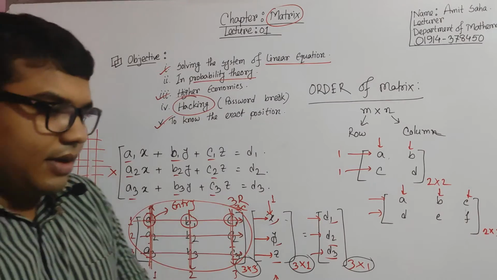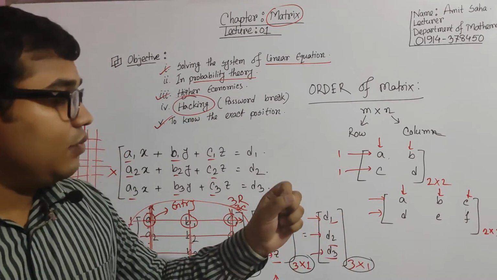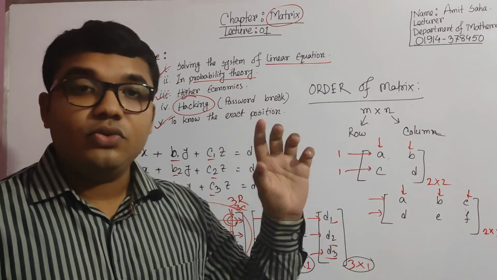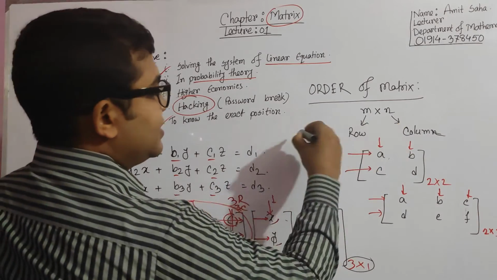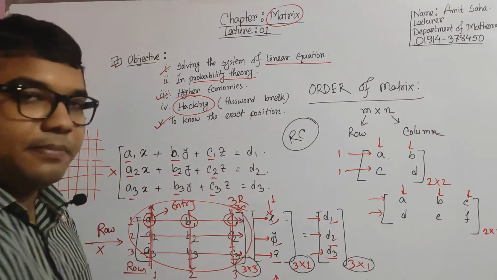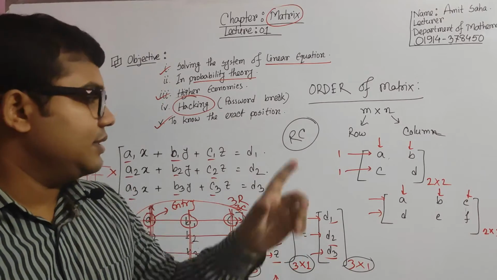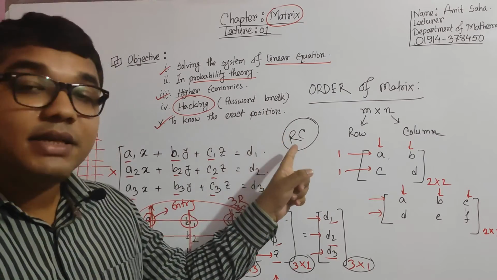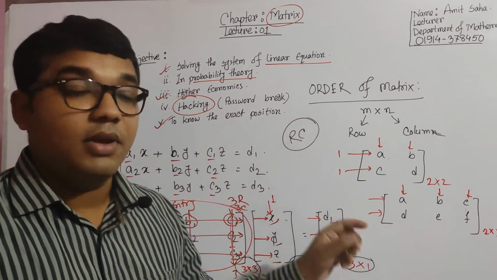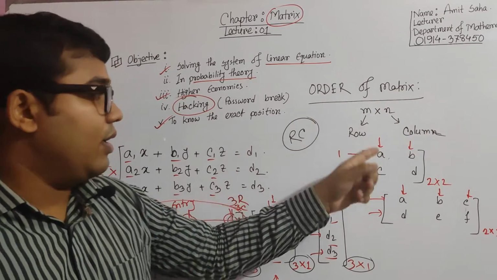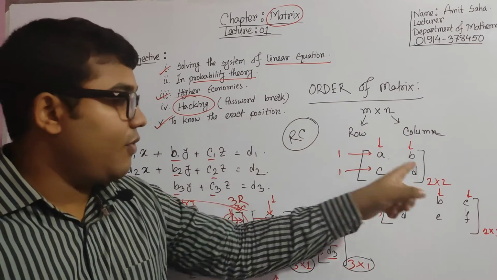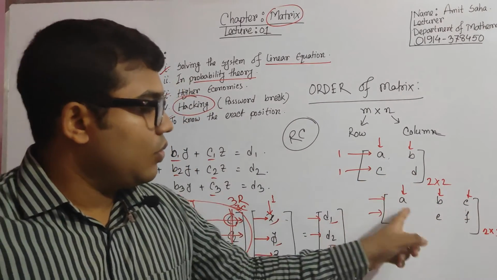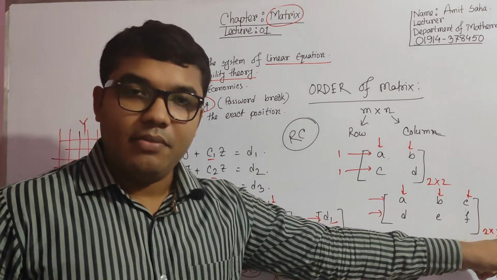Sometimes you face some problem deciding which one should be written in the first part and which in the second part. No need to worry about that. You can memorize it this way: RC column, isn't it? We have drunk these soft drinks a lot of times. That is the RC. So RC means the row and then the column will come. In the case of the order of the matrix, the row comes in front and then the column. So rows come first and columns come second.